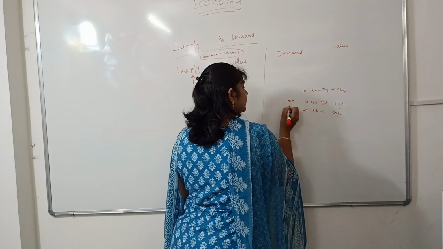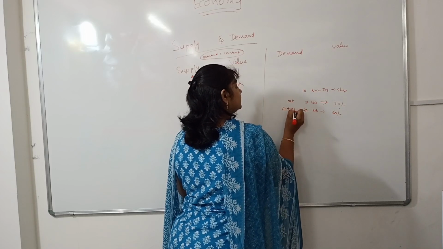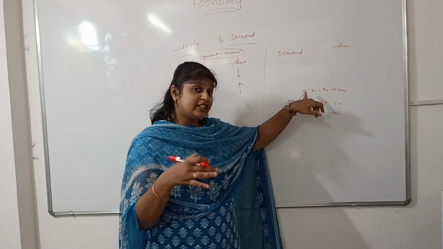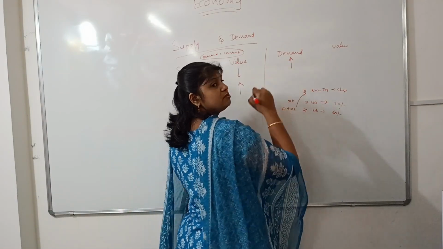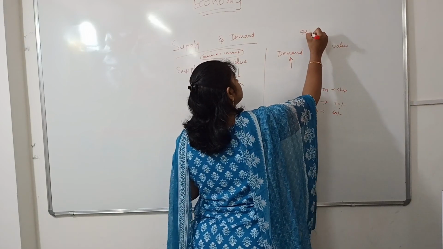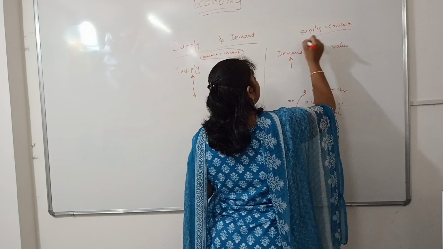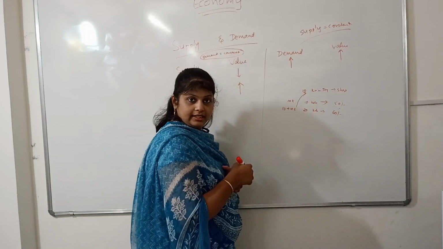Here only 10 kids are there. Here 10 plus 10 kids are there for 10 Kinder Joy. That means 20 kids for 10 Kinder Joy. The demand is increased. Whenever the demand is increased, with supply maintained constant, then the value is increased.